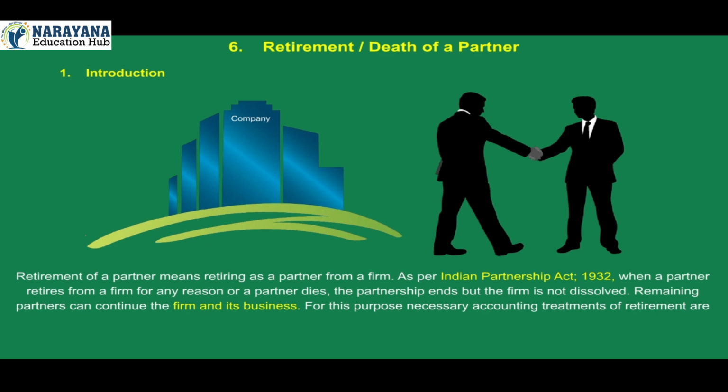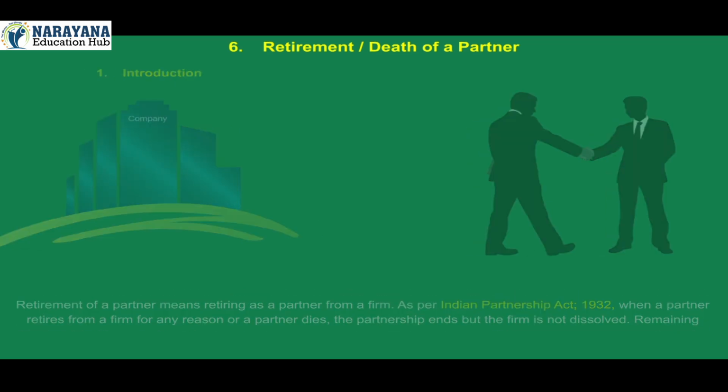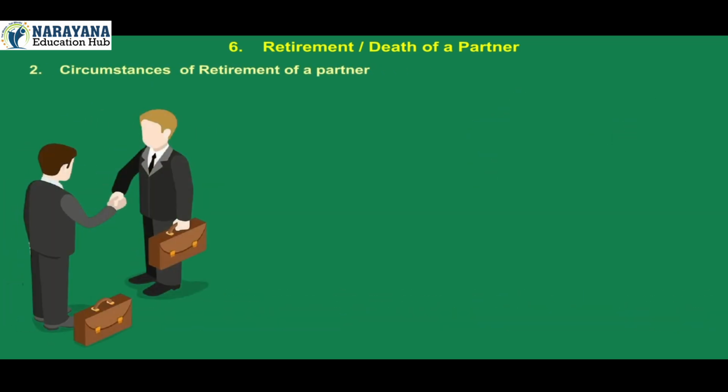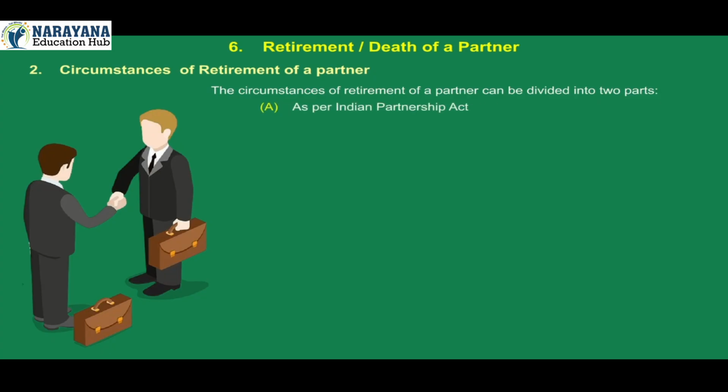For this purpose, necessary accounting treatments of retirement are required to be given in the books of the firm. In this situation, a partnership is reconstituted, that is, reconstructed. 2. Circumstances of retirement of a partner. The circumstances of retirement of a partner can be divided into two parts. A. As per Indian Partnership Act. B. Voluntary retirement of a partner due to his personal reasons.